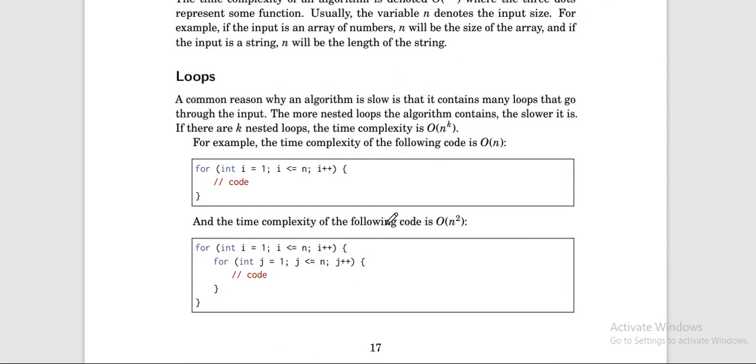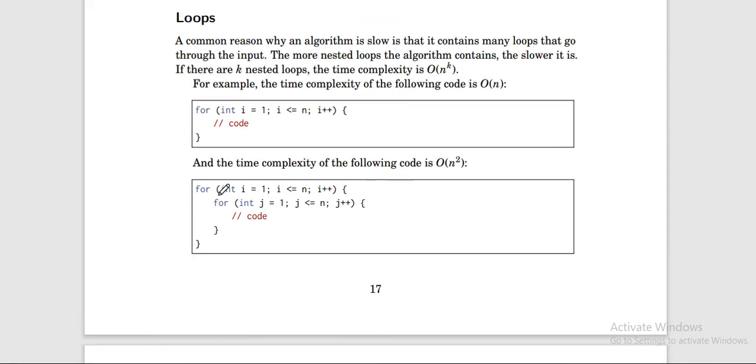If you are writing a simple program, it will not take that much time. Suppose you have written a loop in which i goes from 1 to n, then your time complexity will be written as O(n). Here you write how many times the loop is iterating.